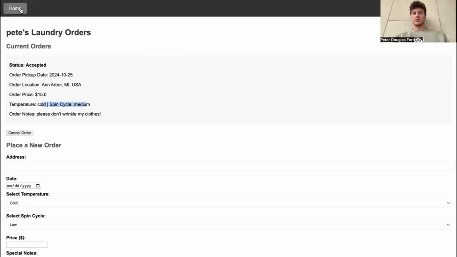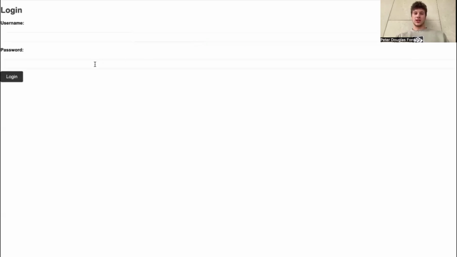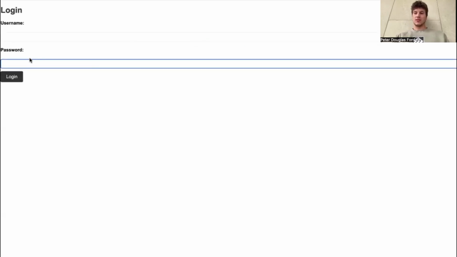As far as what we hope to implement in the future, you can see every time I go home, it loses the state with HTTP. So we would need to add cookies. Additionally, there are lots of security issues with the website. Obviously, we want everything to be secure. So for the password, we should enforce a minimum length. We should salt the passwords in the database and just ensure security is a top priority.